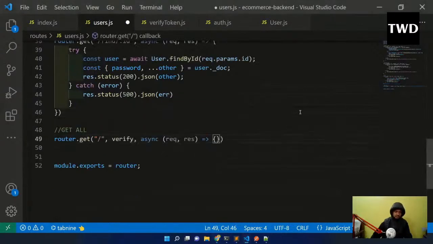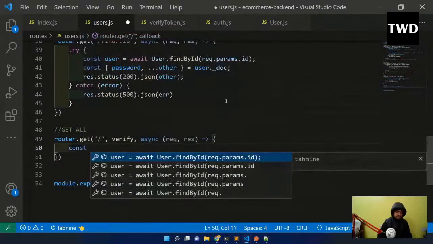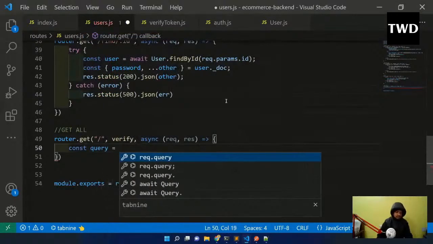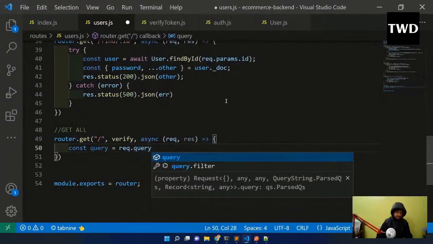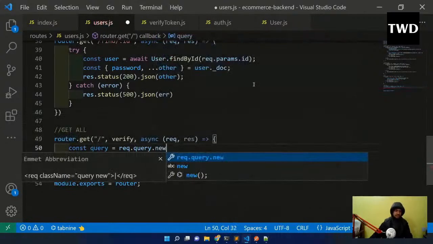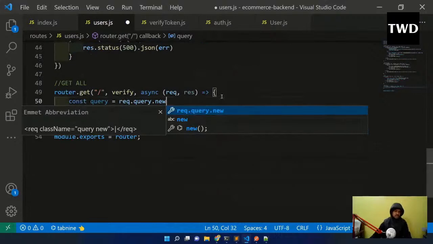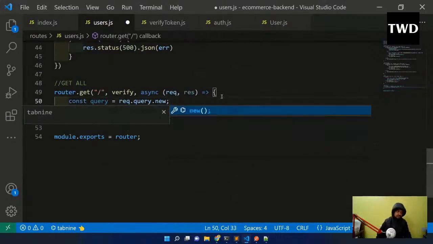Okay, then now I will have a const query equal to req.query.new. We are going to have a different kind of get here. From the front end, the user can get all the users or only the latest 5 users. So we are going to do that. And as I've told, only the admin user should be able to get the data of all the users. Nobody else should be able to get it.